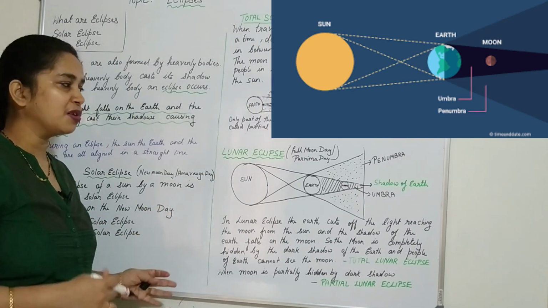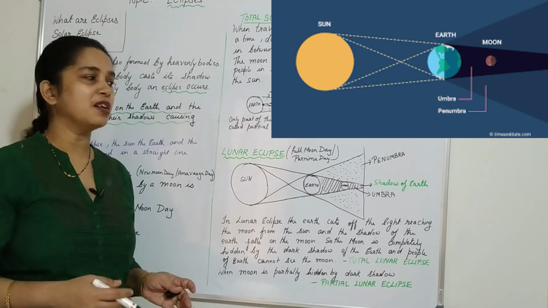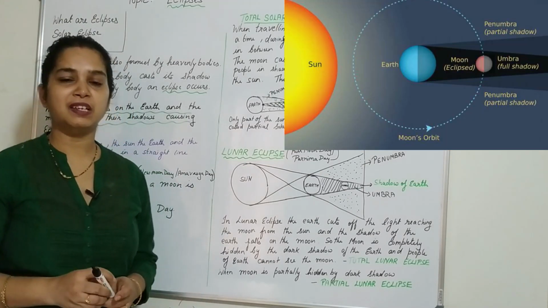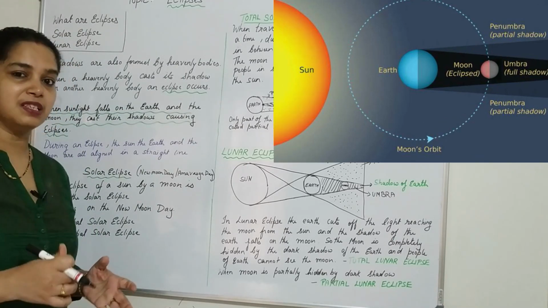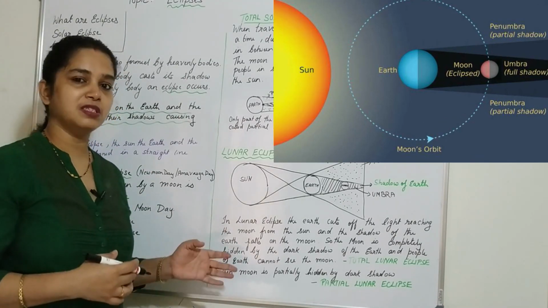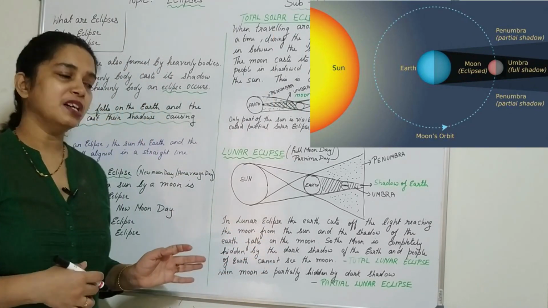From the earth we are not able to see the moon at that period of time, so it is called the full moon day or the Purnima day. You might have heard from your parents that today is Purnima, an auspicious day. So this is that day when the moon is not seen at all from the part of the earth.